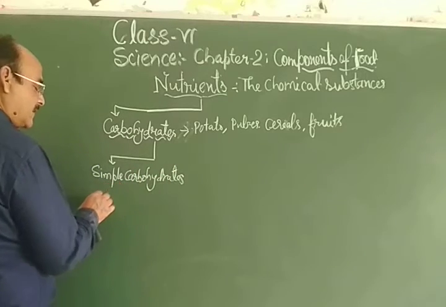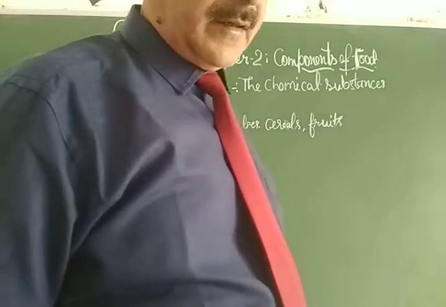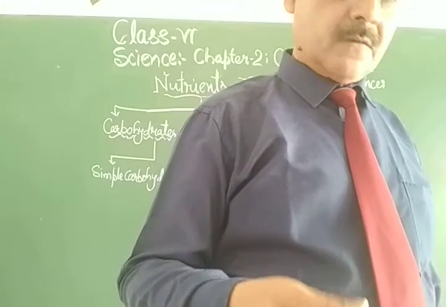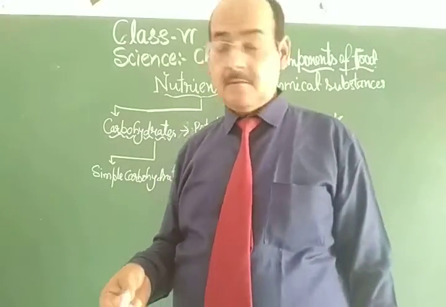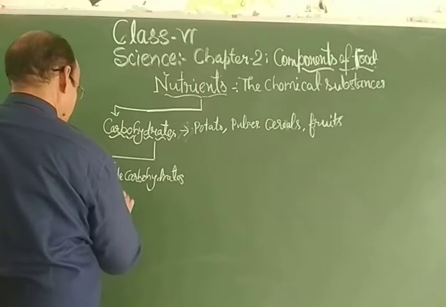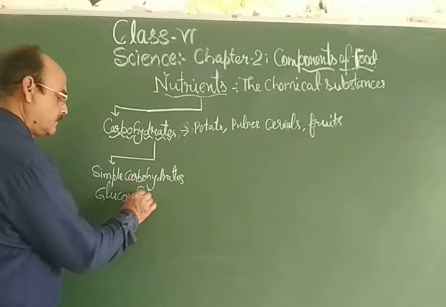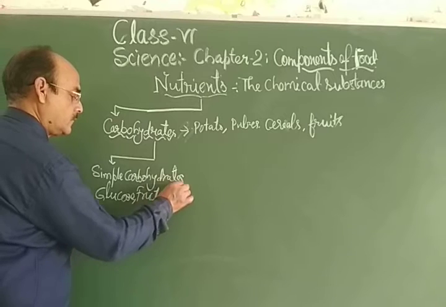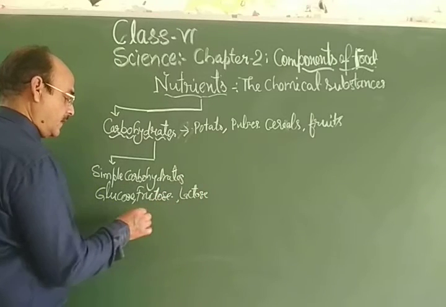Simple carbohydrates are like glucose, sugar, fructose, and the carbohydrate found in milk, that is lactose. So my dear students, these are the simple carbohydrates.